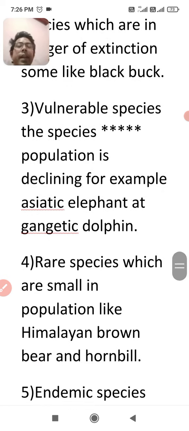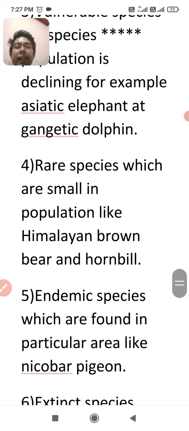Fourth point, rare species, which are small in population. Small in population. You have to underline these points. These are known as rare species. For example, the Himalayan brown bear and hornbill are some examples of rare species. Fifth point, endemic species. Endemic species means those which are found in a particular area. For example, the Nicobar pigeon is only found in the Nicobar area. That's why these are considered endemic species.